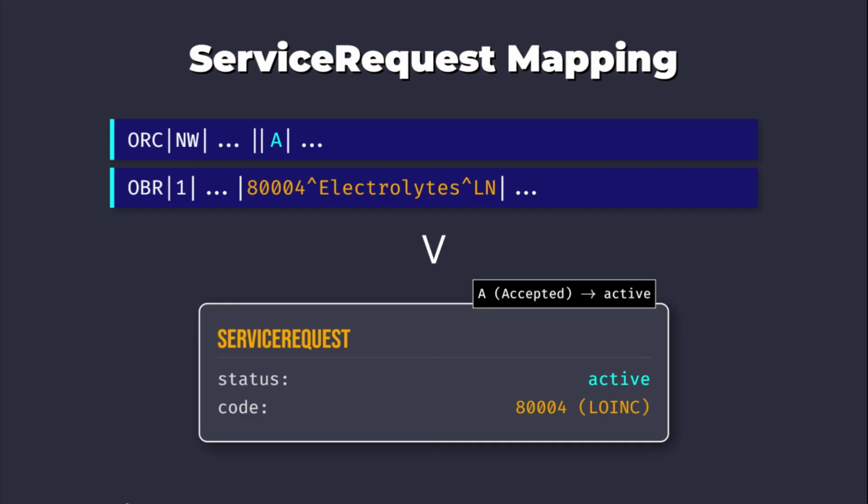The OBR segment details the requested procedure. If the V2 message is a result, ORU, the OBR often maps to a procedure or diagnostic report resource, depending on the context. Use the OBR4 universal service identifier to populate the service request code element, ensuring proper coding system translation, such as LOINC or SNOMED CT.